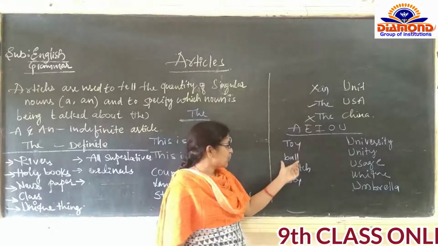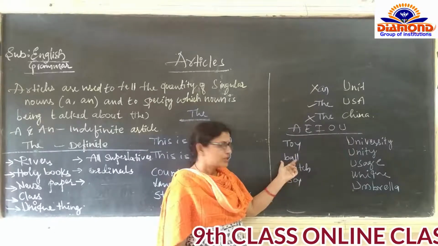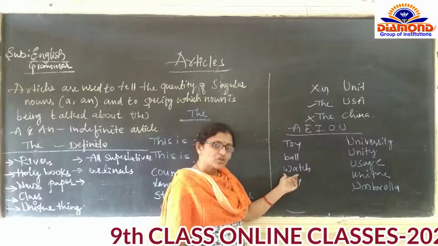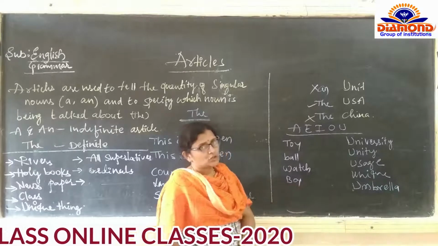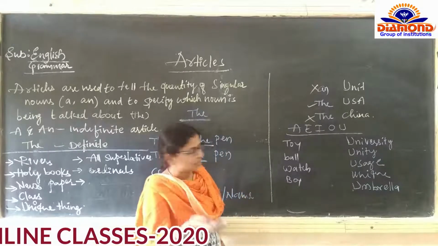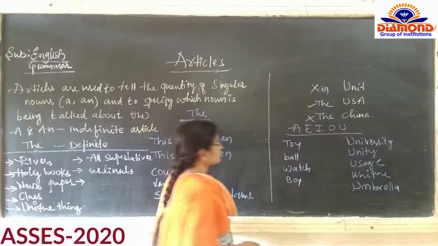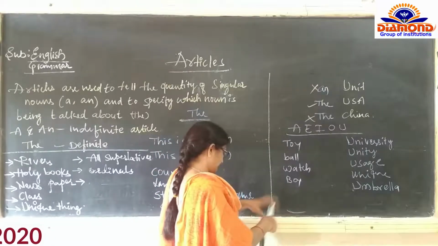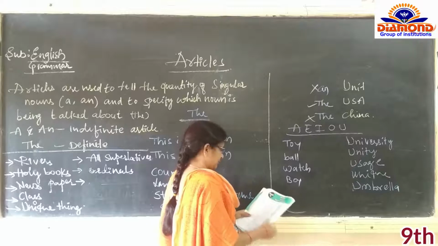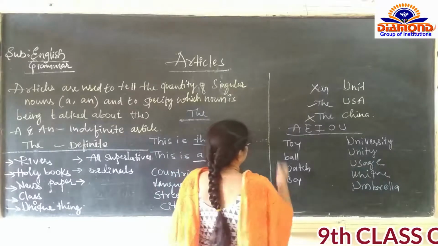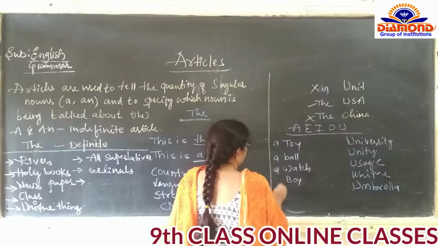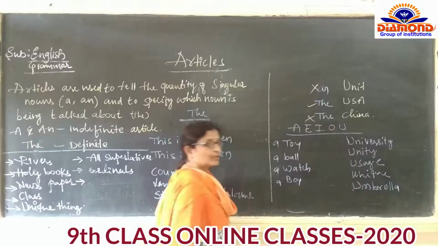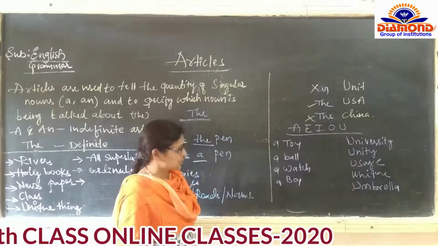Toy, consonant sound. Ball, consonant sound. Watch, consonant sound. Boy, consonant sound. So before these what must be used? A toy, a ball, a watch, a boy, because all these are consonant sounds.